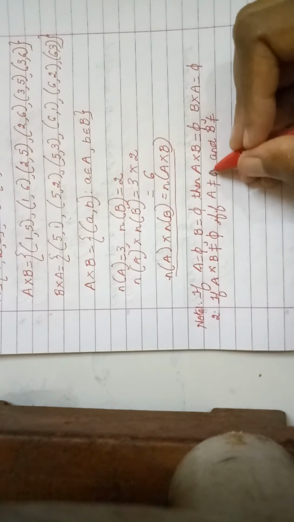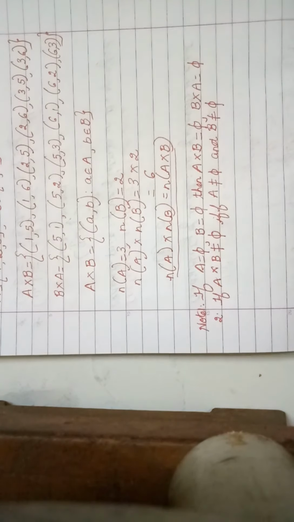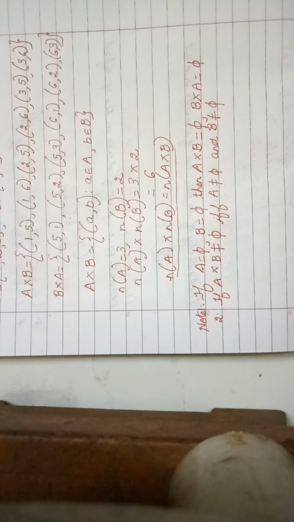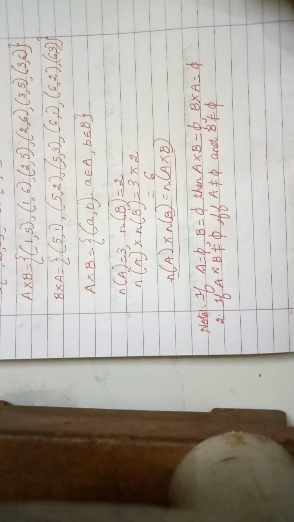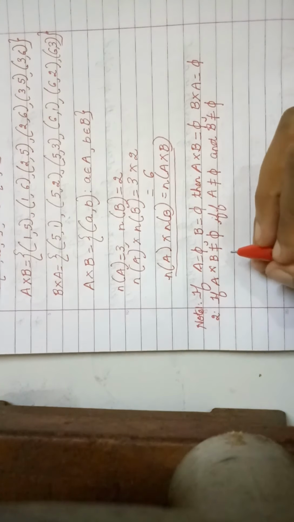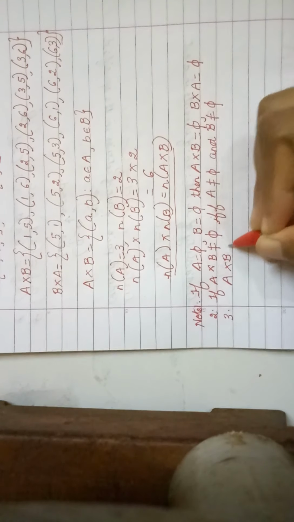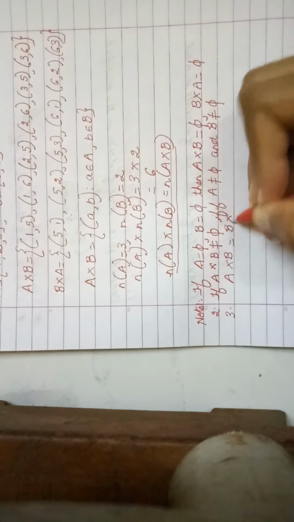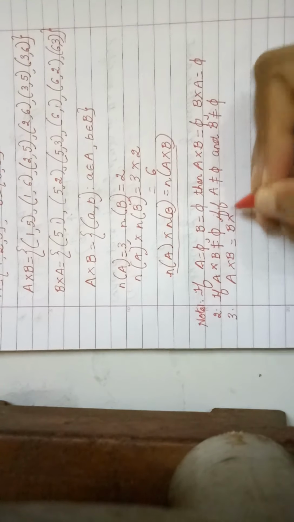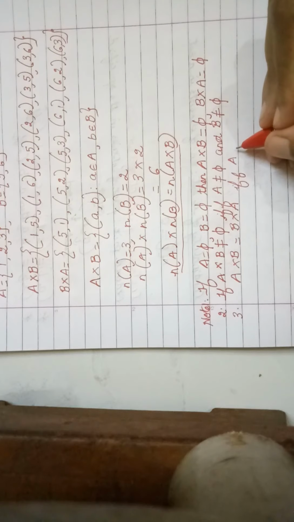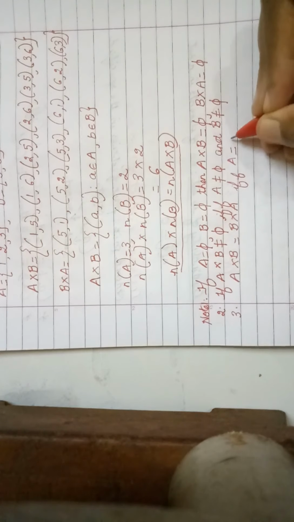The third result says that A cross B will be the same as B cross A if and only if your set A is the same as set B.